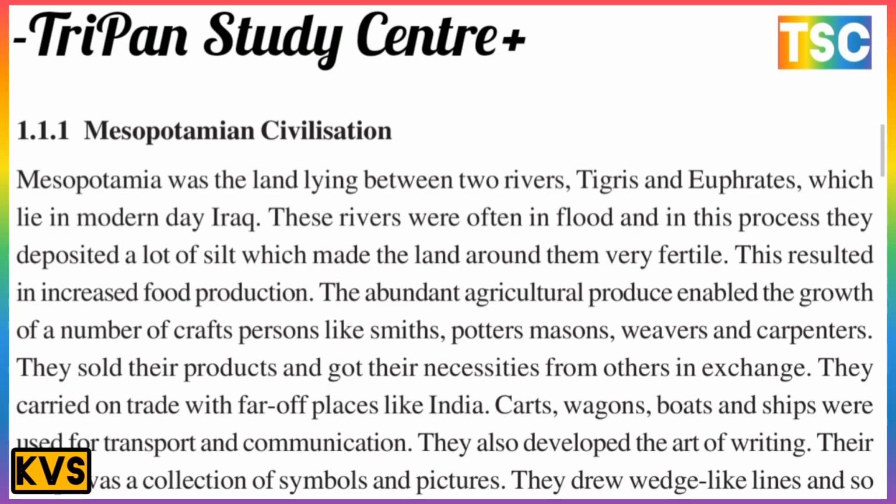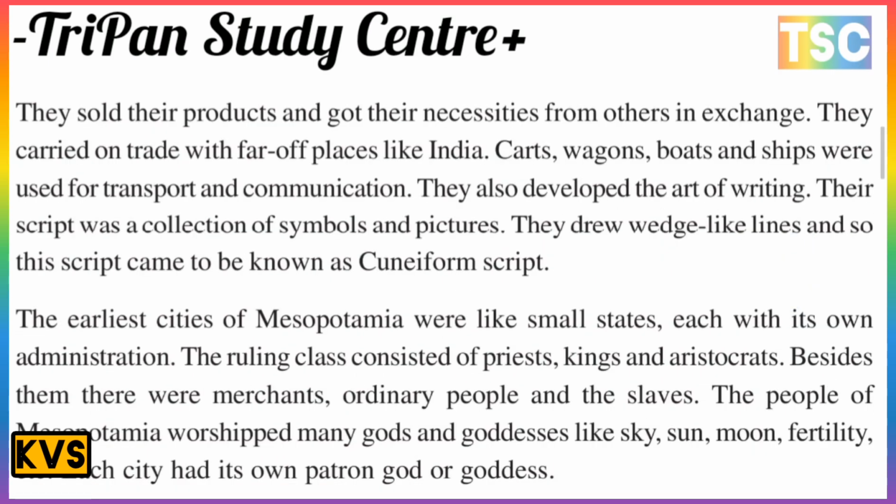Carts, wagons, boats and ships were used for transport and communication. They also developed the art of writing, and the script was a collection of picture symbols, wedge-shaped like a line. This is the cuneiform script, which is most important.